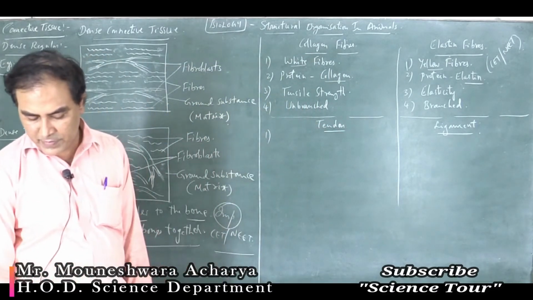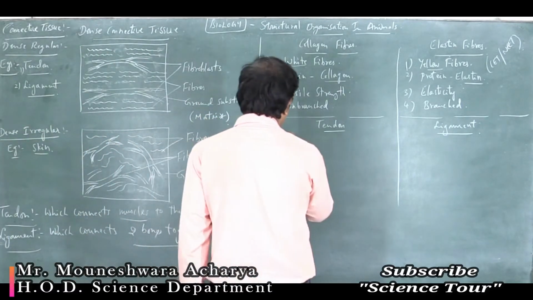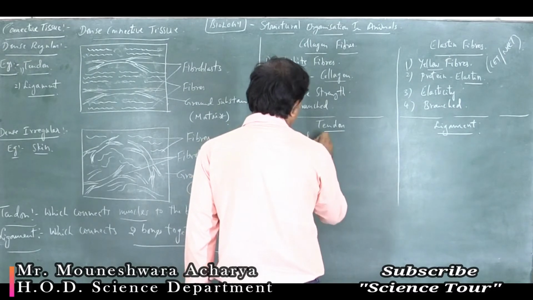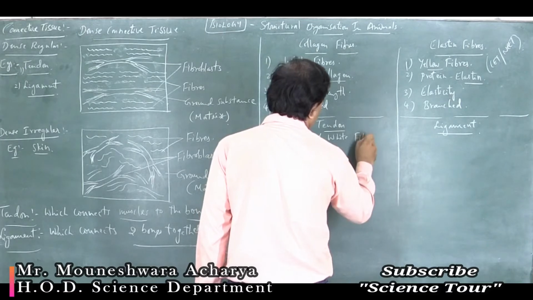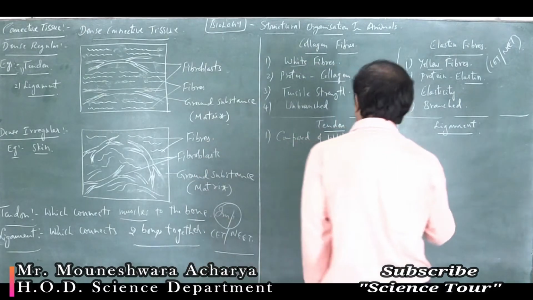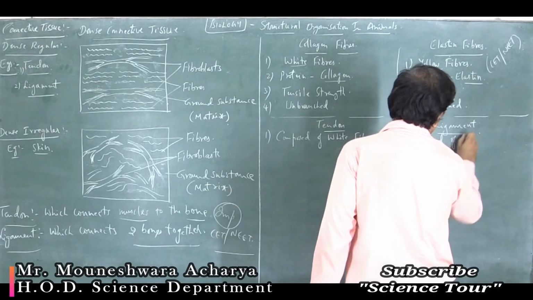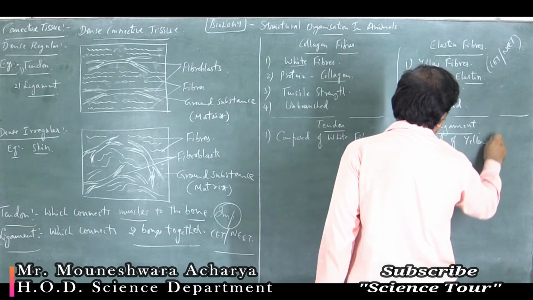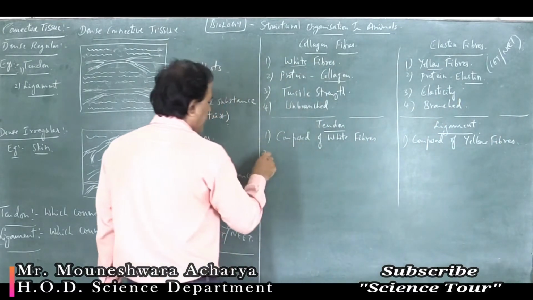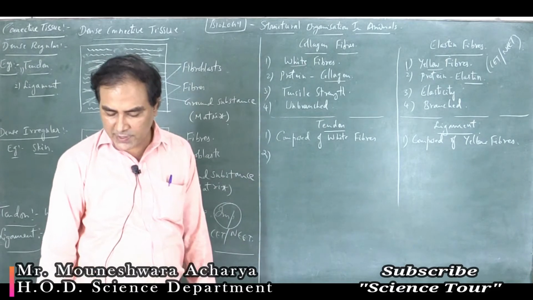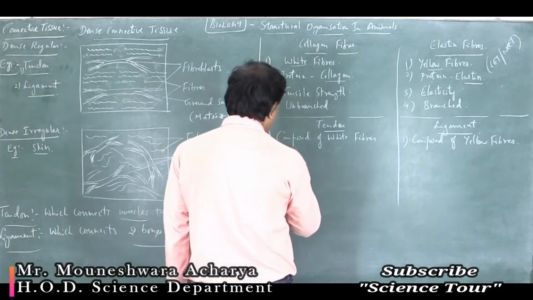Tendon is mainly composed of white fibers, whereas ligament is composed of yellow fibers. Next, the second difference: tendon connects muscles to bone.